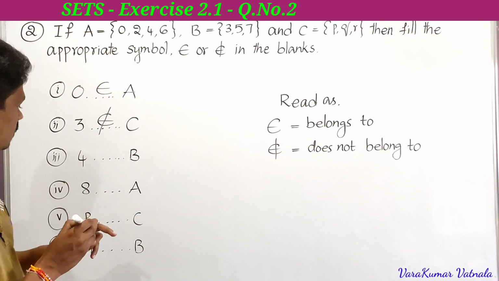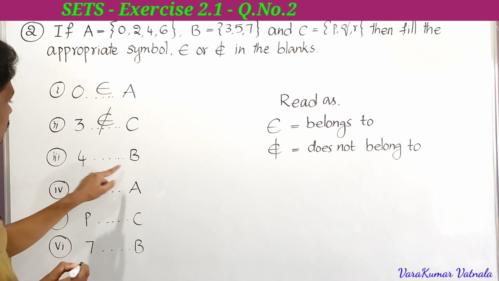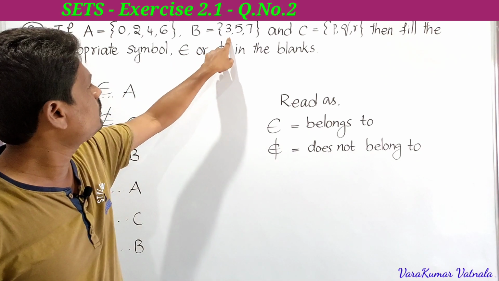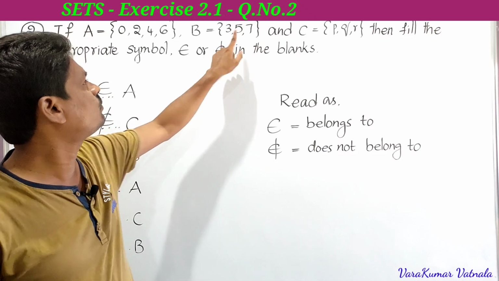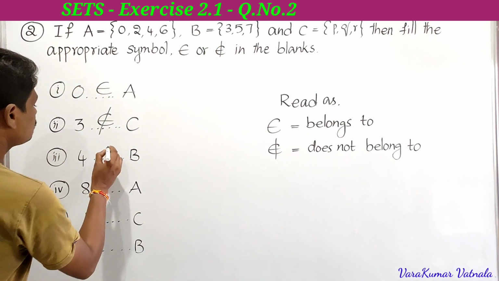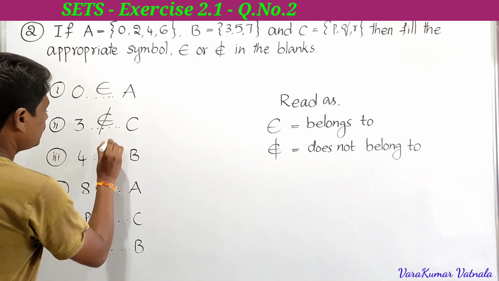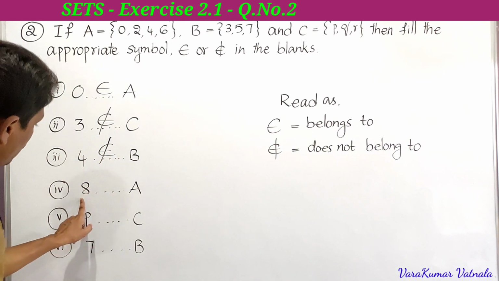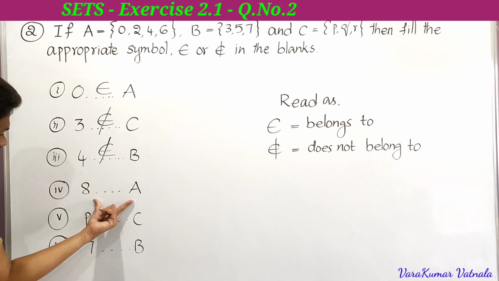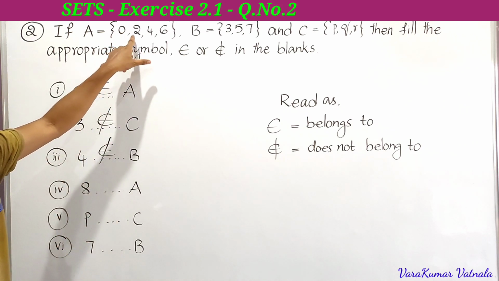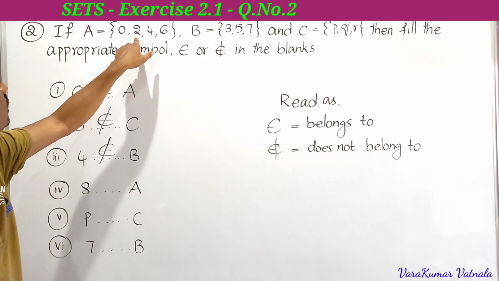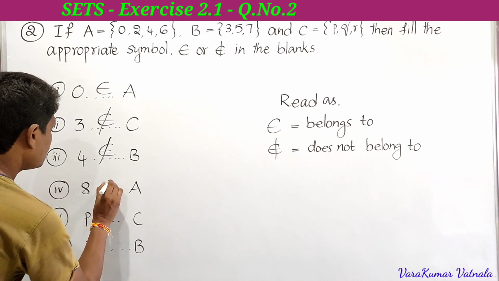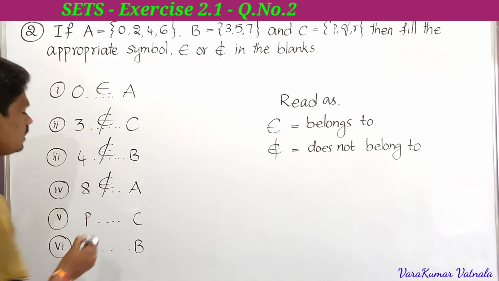4 dash B. So just you have to observe whether 4 is there in B. Set B has 3, 5, 7. 4 is not there. So here also we use the symbol does not belong to. So next 8 dash A, where we have to check whether 8 is there in the set A or not. So 0, 2, 4, 6, 8 is not there in the set A. So here also we use the does not belong to symbol.